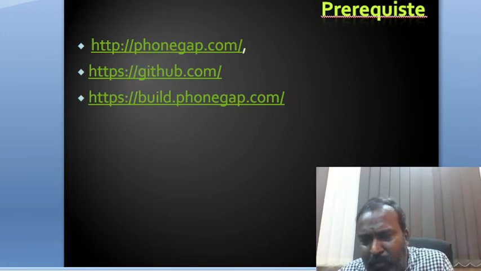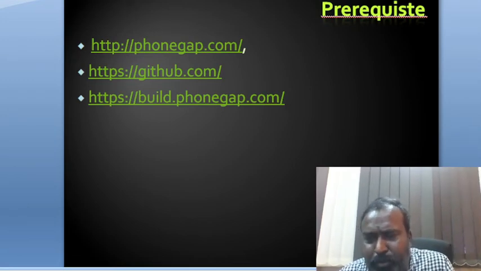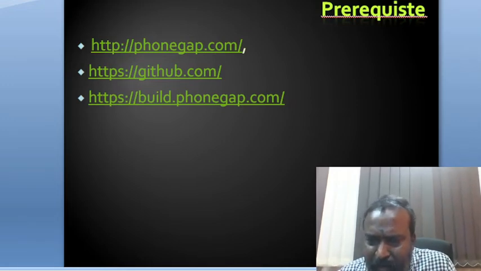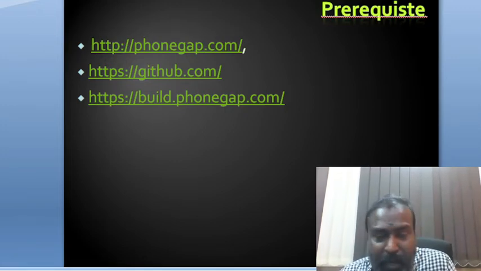What is PhoneGap? PhoneGap is a thing that is just going to convert your system into a server. While converting a web application into a mobile-based one, you need a very good, solid working internet connection. Only then it will be done.